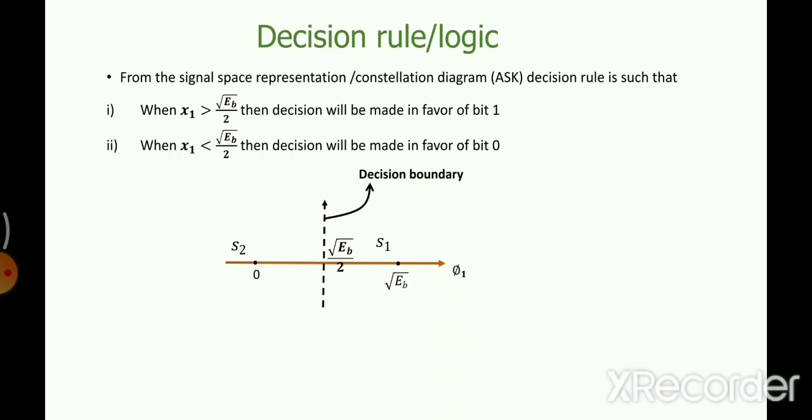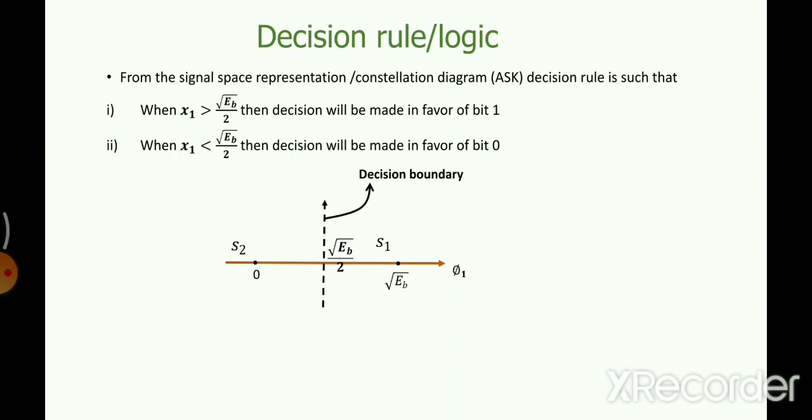So we have covered the transmitter and receiver. If somebody is asking you to design the transmitter and receiver, you need to figure out the basis function, draw the constellation diagram, and then make a transmitter and receiver. Now, since we have received the signal, there might be an error, because you might have transmitted 0 and it might have been received as 1. So we need to figure out what the probability of error can be. We're going to analyze x1 because x1 was the final output of the correlator.